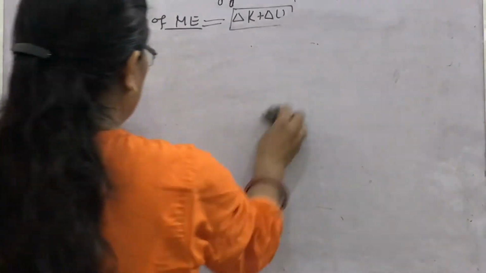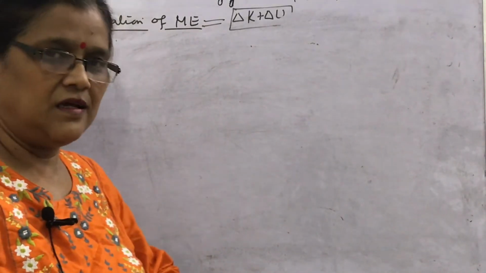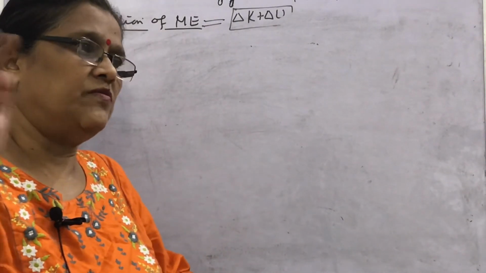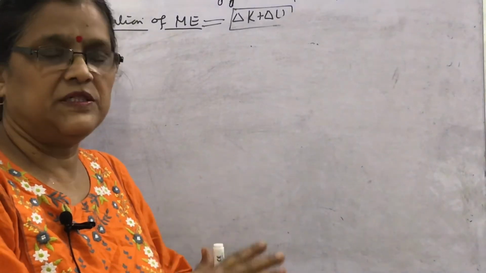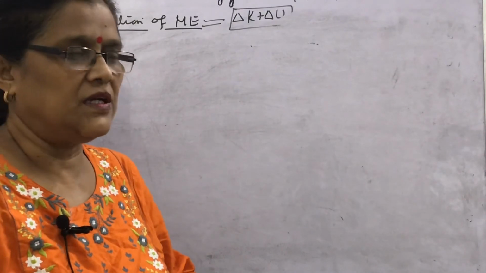It is valid in all cases. Conservation of mechanical energy is used when frictional force or non-conservative force is present or absent.